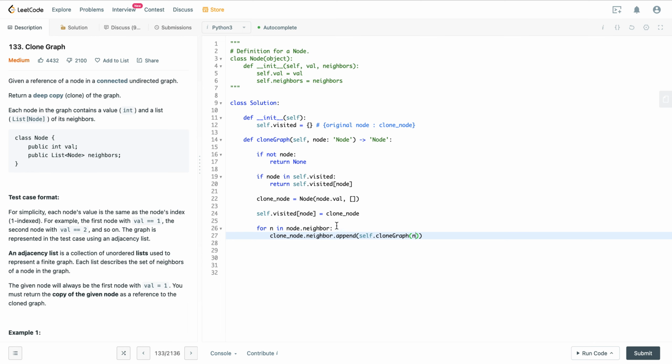We pass it in and set it as the clone node's neighbor as well. Every time we pass in a node, if it's already visited, we just return its clone, but if it's not, we create it through this process until we assign everything in this graph. So in the end, what we want to return is the clone node.